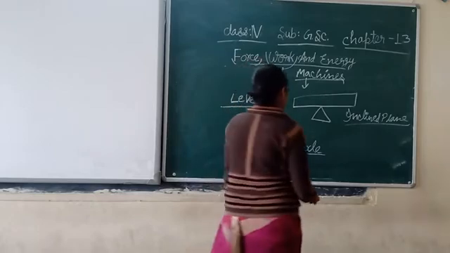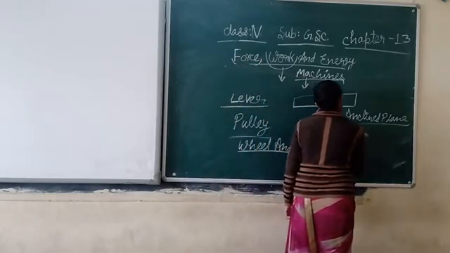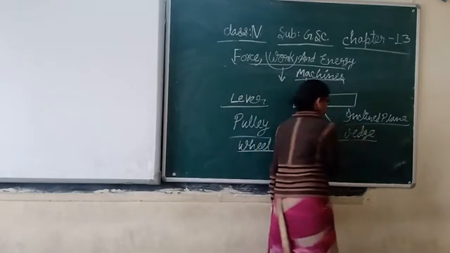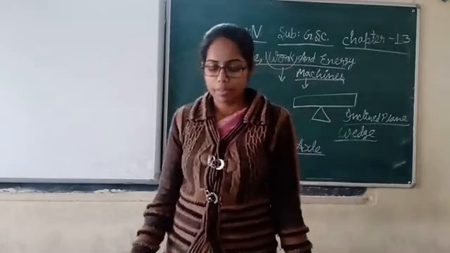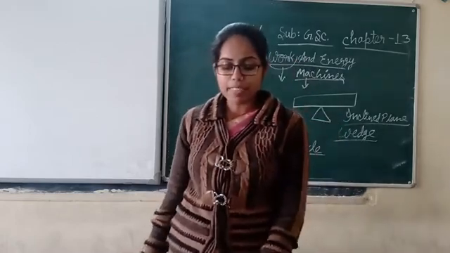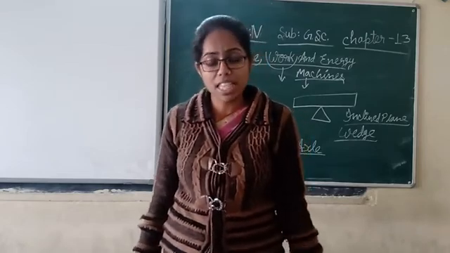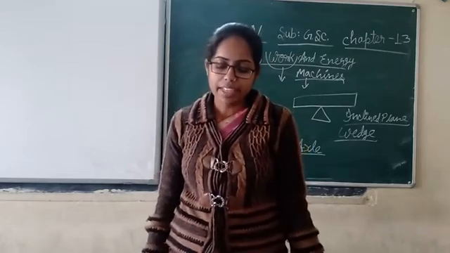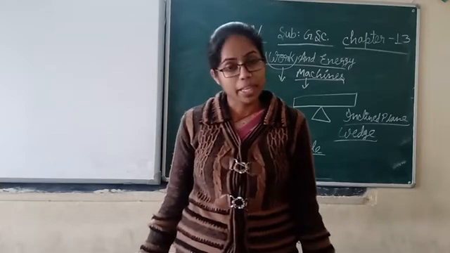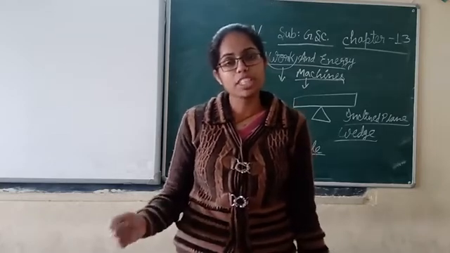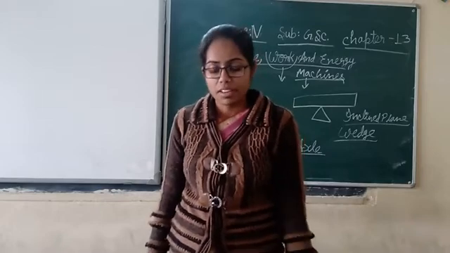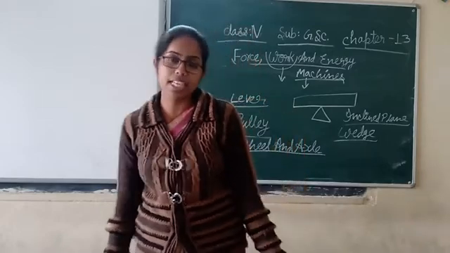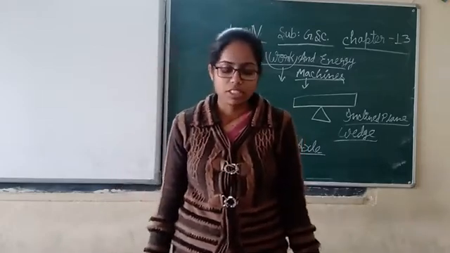Now wedge. Wedge is another simple machine. And what is the use of this? It is made up of two inclined planes. These planes meet and form a sharp edge, and this edge can cut or break objects. It is used for cutting or breaking objects. Examples: axe, knife, blade. These are examples of the wedge.